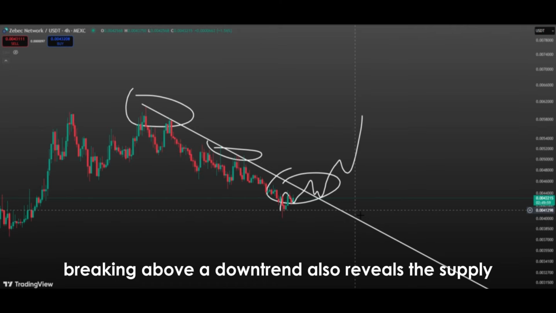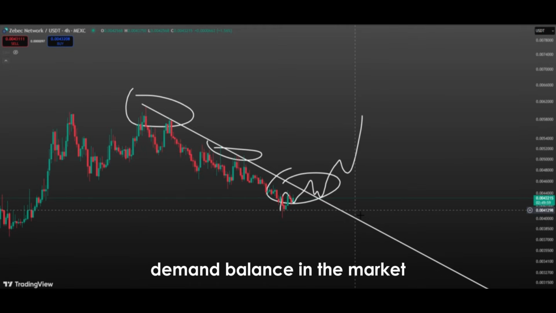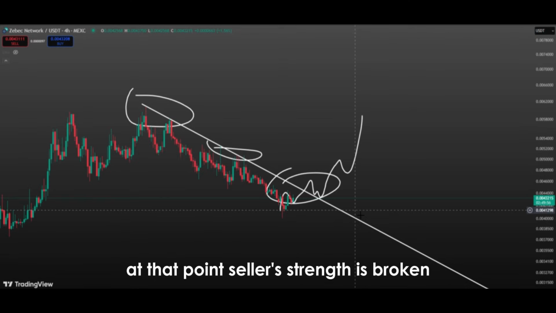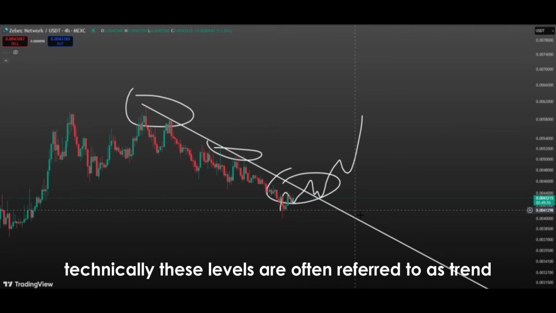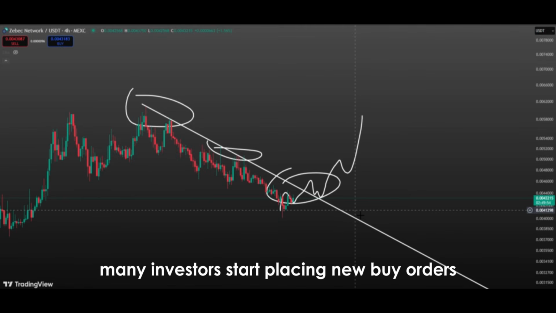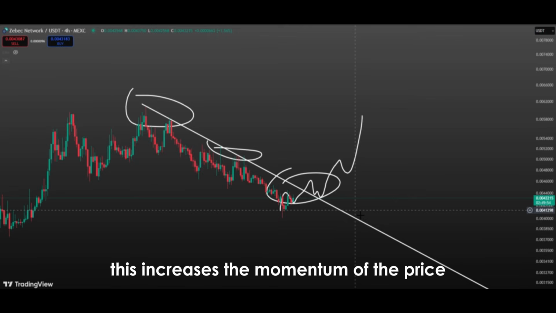Breaking above a downtrend also reveals the supply-demand balance in the market. During the downtrend, sellers are strong and every attempt at upward movement is suppressed by them. But at the breakout point, it becomes clear that buyers have become more dominant. At that point, sellers' strength is broken. Technically, these levels are often referred to as trend reversal points or breakout levels. Many investors start placing new buy orders at these levels. This increases the momentum of the price and accelerates the upward movement.